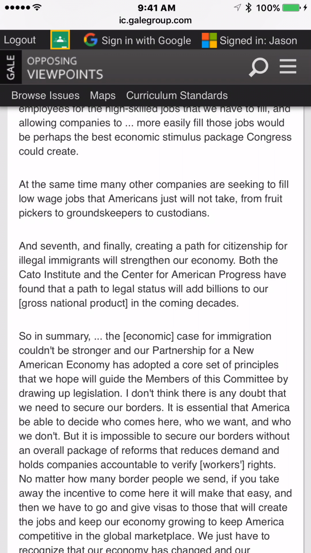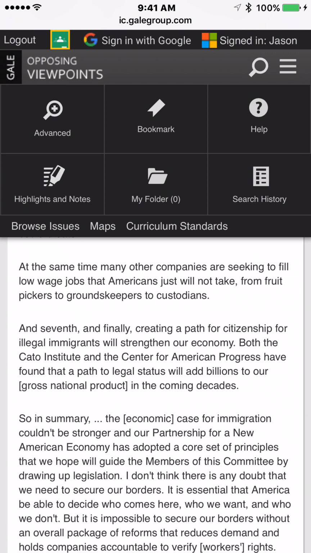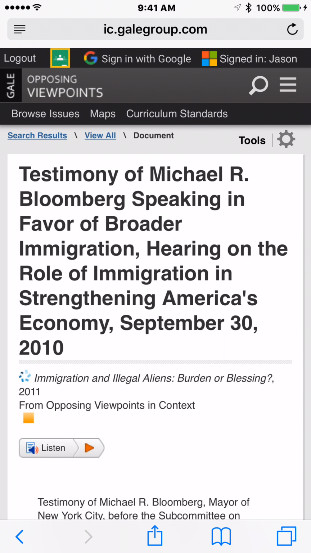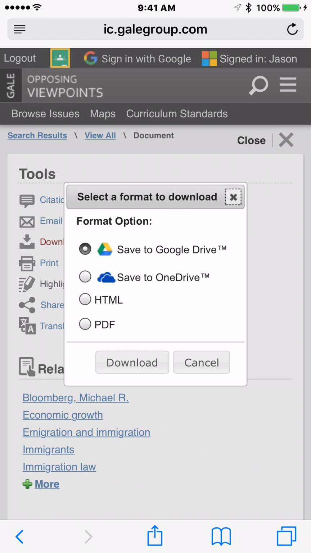Hit those 3 lines you see next to the magnifying glass. And that's not what we need. We need tools. What is that? There we go. Scroll to the top, and you'll see Tools. Click Download. I'm going to save it to my OneDrive, although you could save it to Google Drive, as you see here.